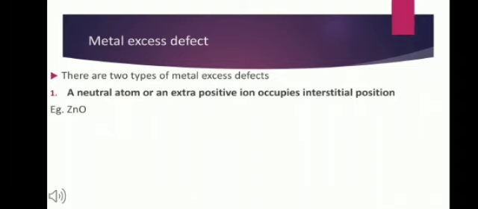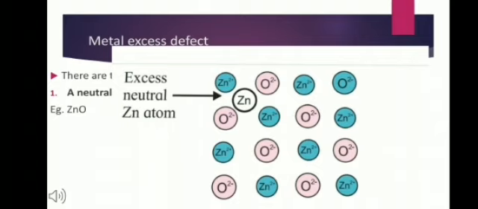Now, let us take an example of zinc oxide. Here, a neutral atom or an extra positive ion occupies the interstitial positions. This can be done in two ways. In the first case, in the zinc oxide lattice, one neutral zinc atom is present in the interstitial space, as you can see in the figure.